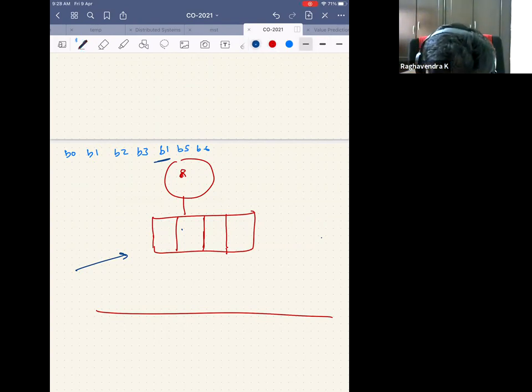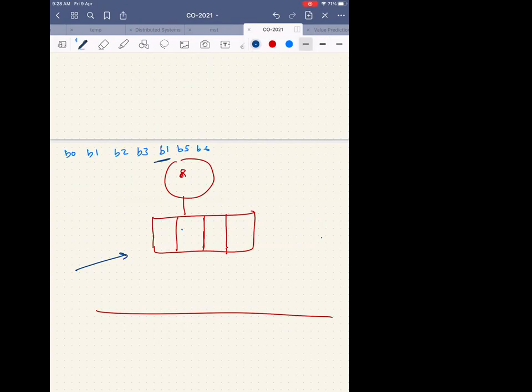Okay, so now what do you say? Where do I keep B0? The rightmost one. Okay, excellent. Then now when B1 comes, I shift B0 to the left.